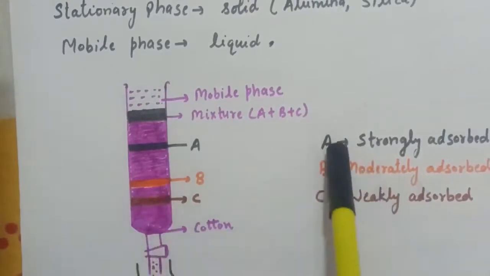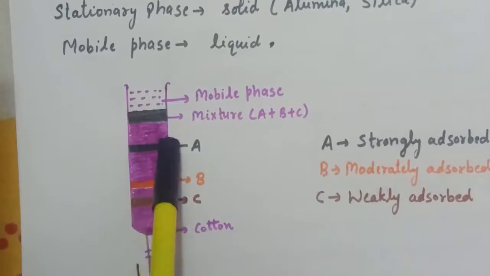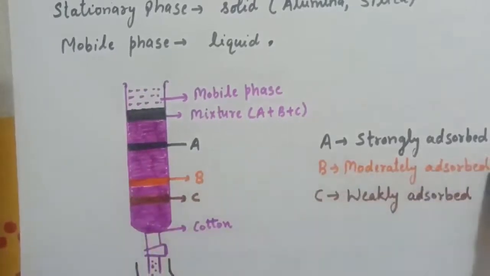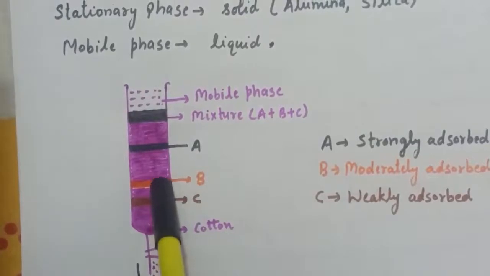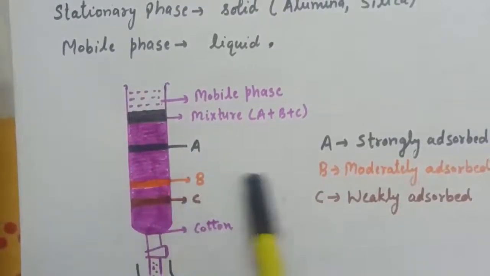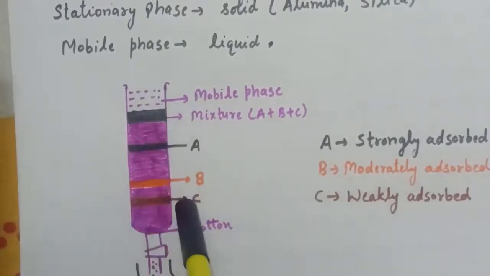A, which is strongly adsorbed, will adsorb on the top of this column. B is moderately adsorbed, so it will come lower than A, and C, which is weakly adsorbed, will be at the bottom of the column.